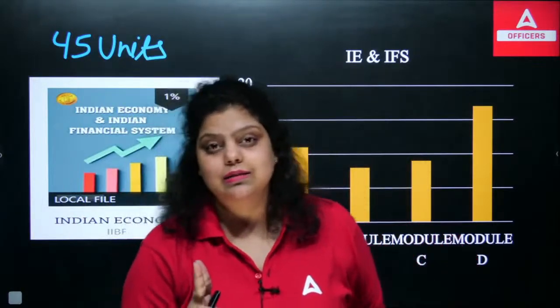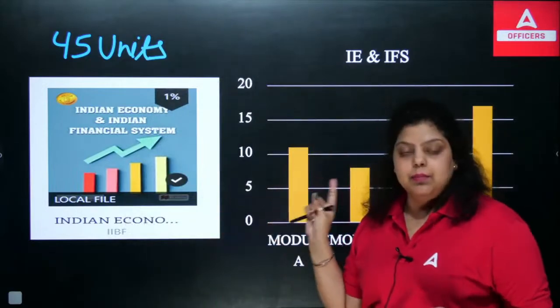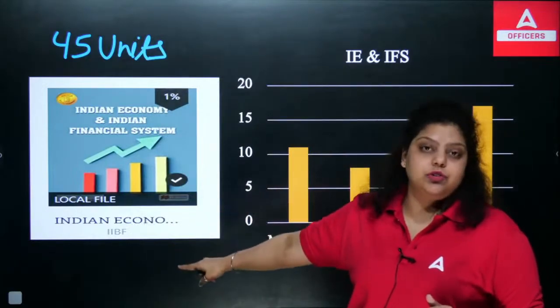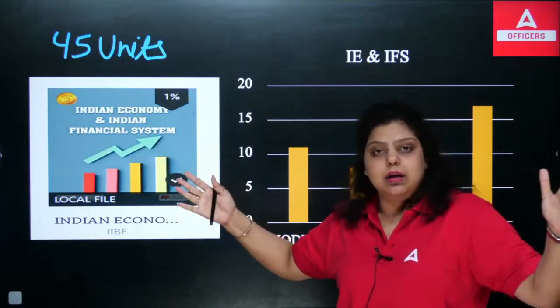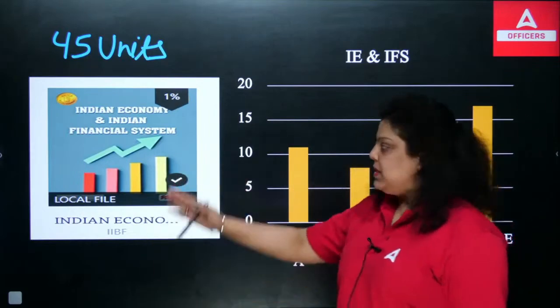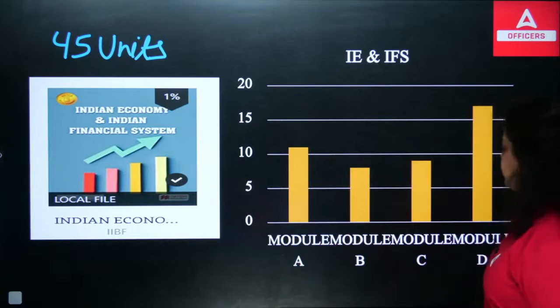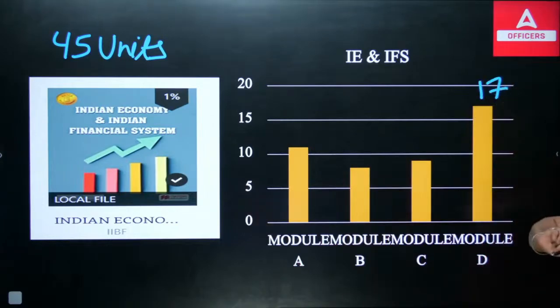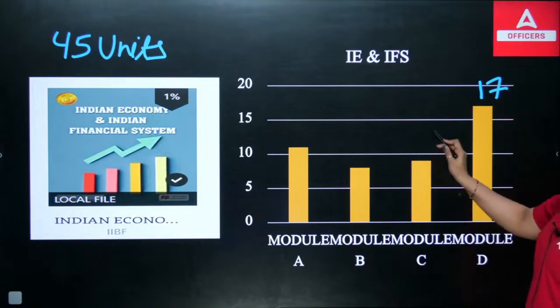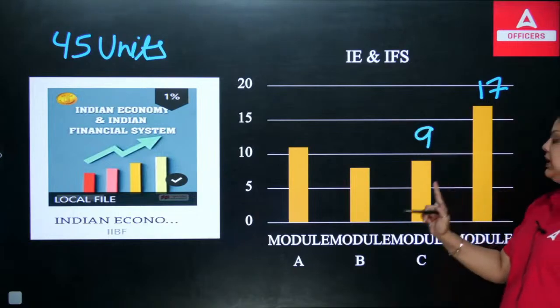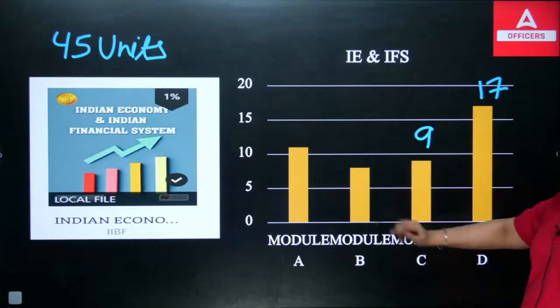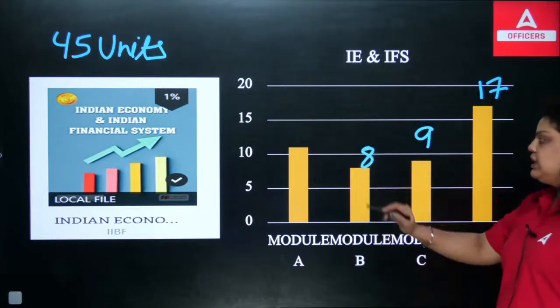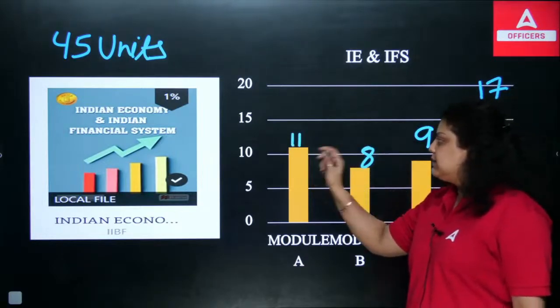The second highest syllabus in your JAIIB exam is Indian economy, Indian financial system. The first biggest syllabus is PPB. If I talk about module D, it covers the maximum units, that is 17. Module C covers around 9 units, module B covers around 8 units, and module A covers around 11 units.